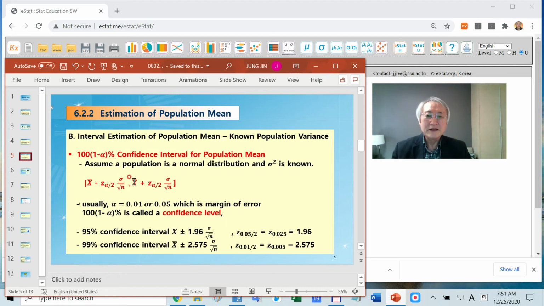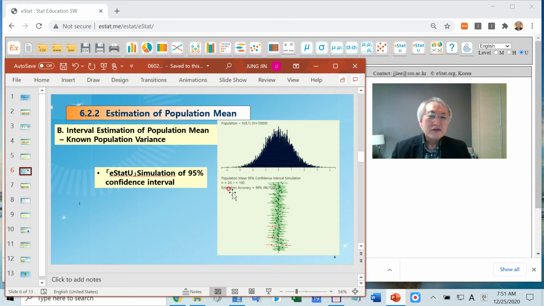That's the formula. What's the interpretation? If you apply the 95% confidence interval to samples, this is not all possible sample means. This is the population. The mean is here.